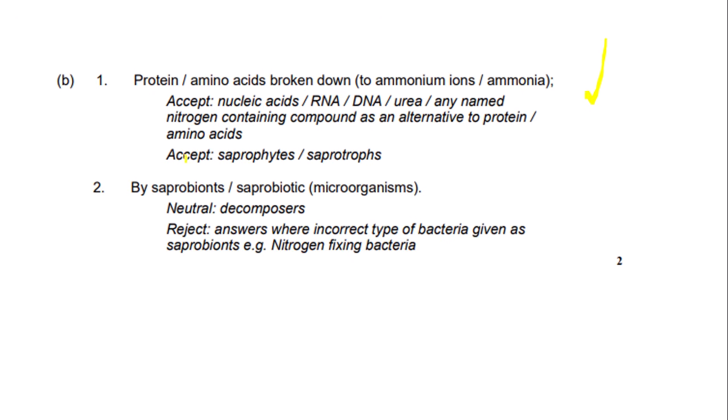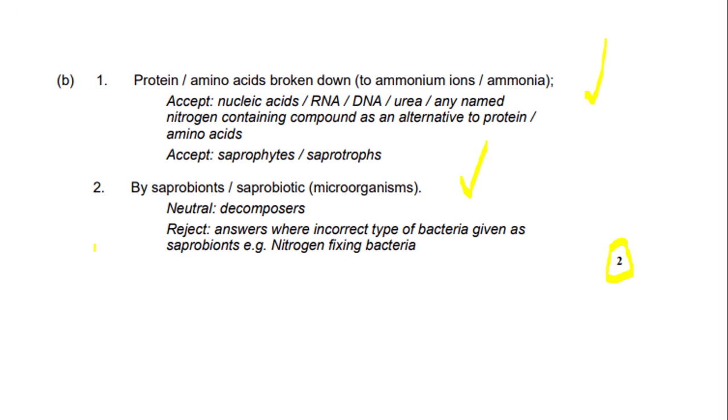Also it accepts saprophytes and saprotrophs. So the second marking point says by saprobionts or saprobiotic microorganisms. We wrote saprobionts, so we would get the second mark. So we would get both marks of the question. It says neutral decomposers, so they don't really want you to put that. They want you to refer to saprobionts.